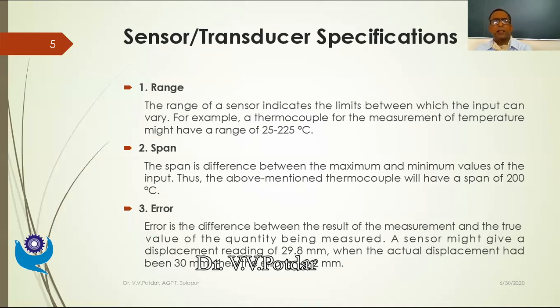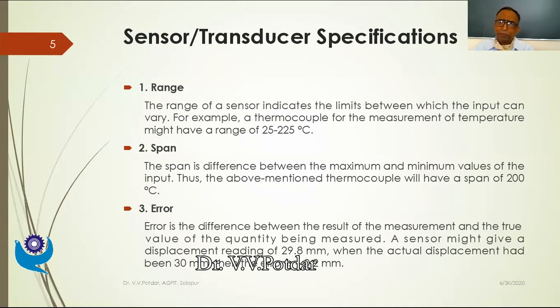The second specification is span. In the first characteristic we saw range, which, as I said, is the upper limit and the lower limit. Span defines the difference between the upper limit and lower limit. So the span is the difference between the maximum value and the minimum value of the input. Thus, for the above mentioned thermocouple, we have a span of 200 degrees Celsius. Span is also a useful parameter which defines the usefulness of a given transducer for my application.